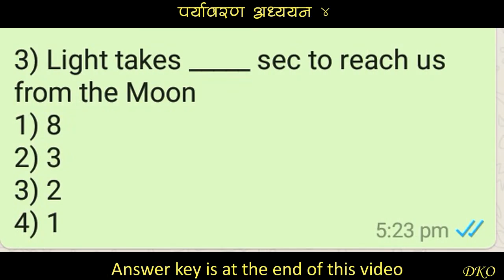Question number 3. Light takes dash dash seconds to reach us from the moon. Option number 1 is 8, option number 2 is 3, option number 3 is 2, and option number 4 is 1.